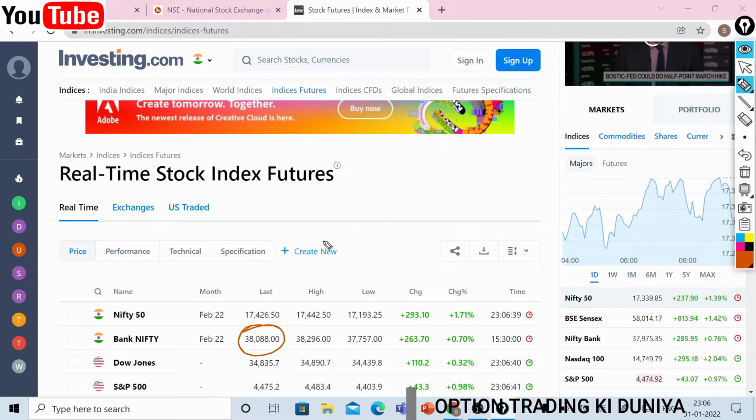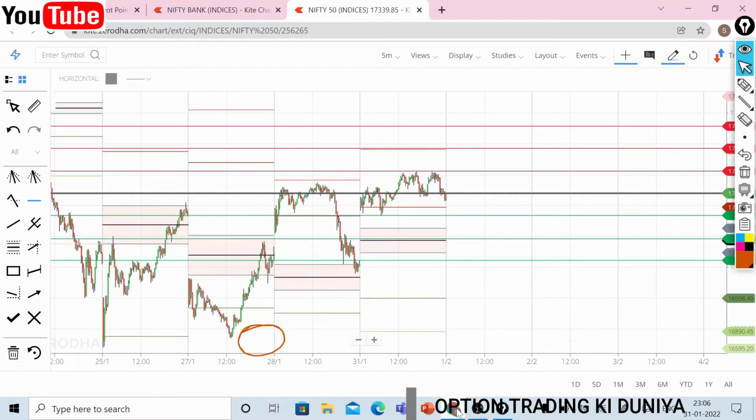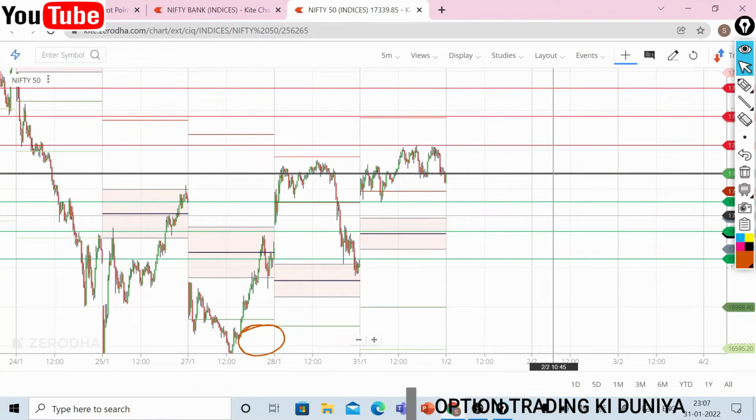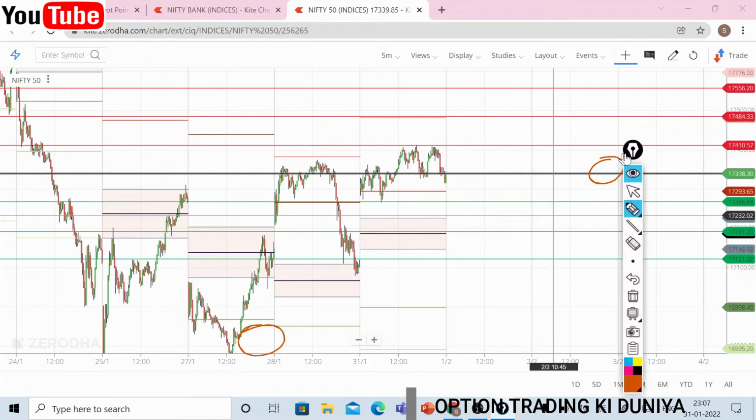Now let me come to the CPR and pivot points. So they are very important. Yeah, so let me close this window and come to the all important window. So I have kept the Nifty chart open. I have already marked the CPR. If I am making it large, I see that black line is a CPR.